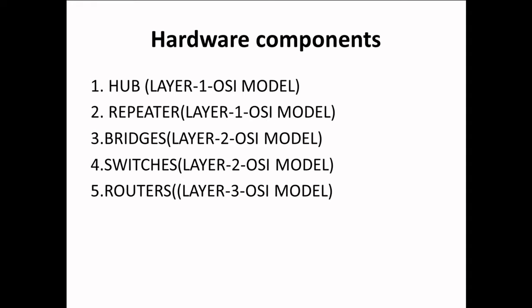In this lecture, we are going to discuss hardware components. We are going to discuss hub, repeater, bridge, switch, and router hardware components. Hub is a layer 1 device of OSI model. Repeater is a layer 1 device of OSI model. Bridges are layer 2 devices of OSI model. Switches are layer 2 devices of OSI model. Routers are layer 3 devices of OSI model. It is to be noted that sometimes we use switch as a layer 3 device also, and in that case switches are known as L3 switches.